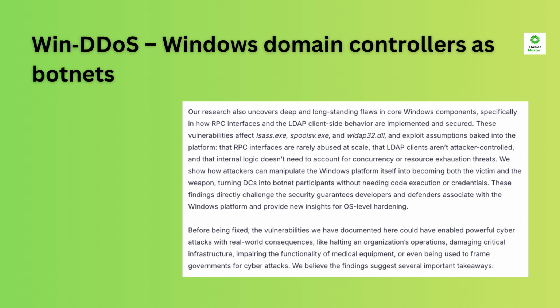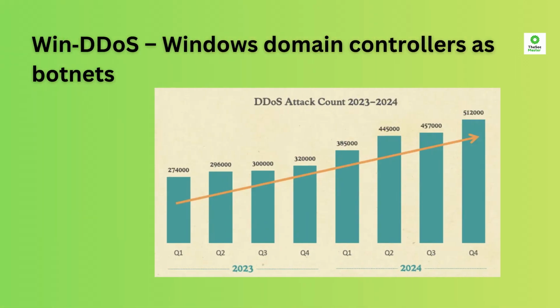This works because there are no limits on referral list size, and entries aren't freed from memory until retrieval succeeds. By chain-linking thousands of DCs, attackers can generate massive traffic while hiding behind legitimate systems. The technique doesn't stop there. The researchers also devised TorpeDoS, which increases the RPC call rate so dramatically that a single computer can create the impact of a DDoS from tens of thousands of machines.